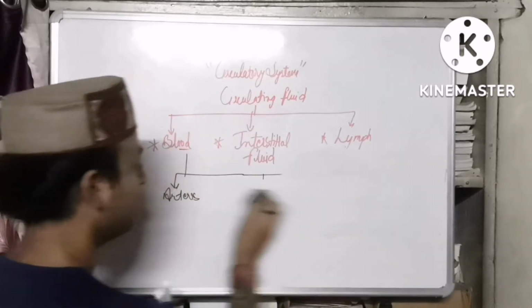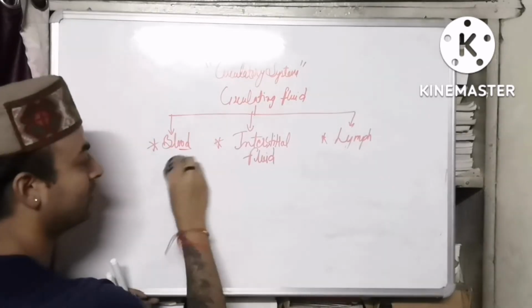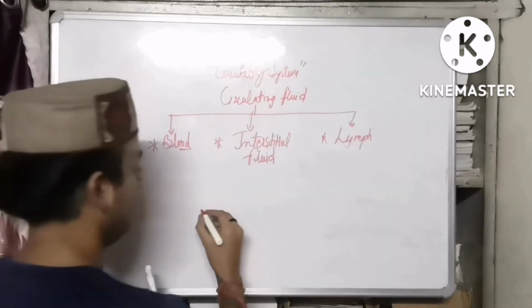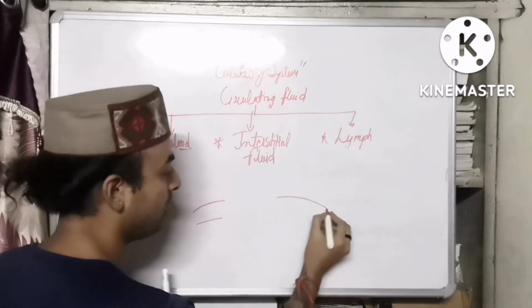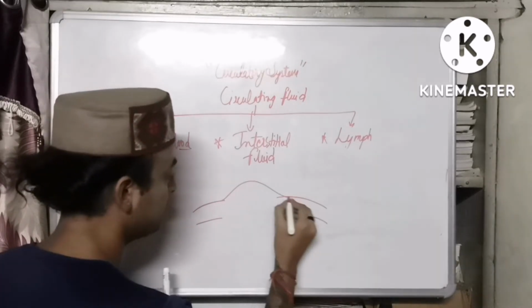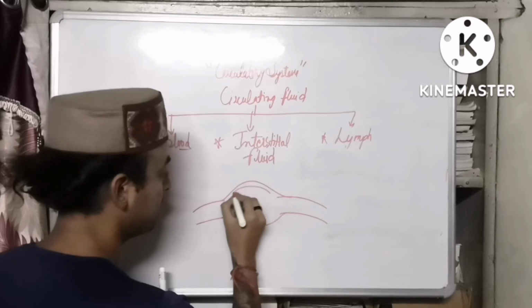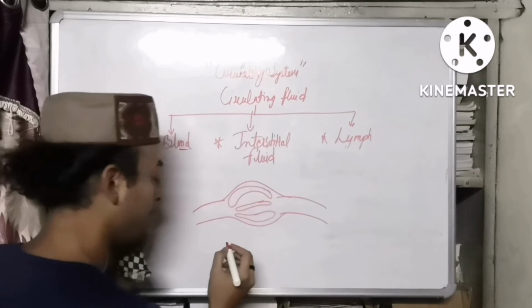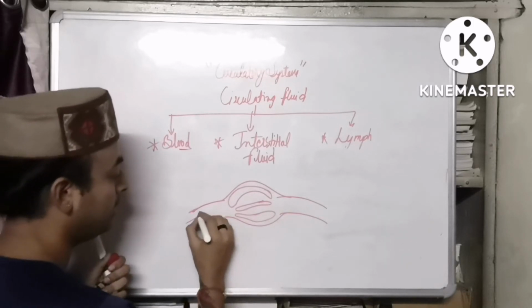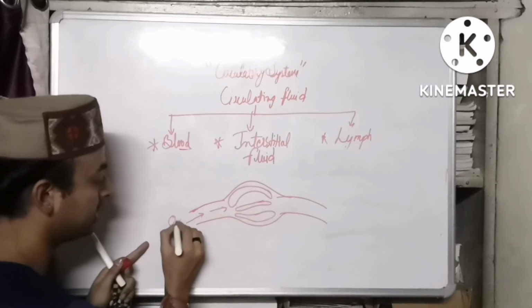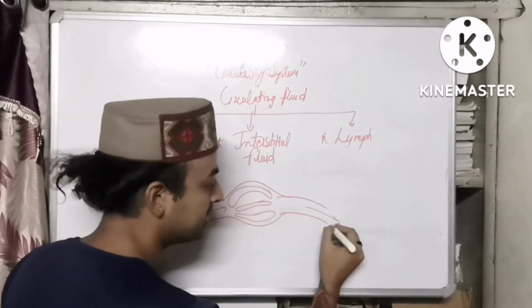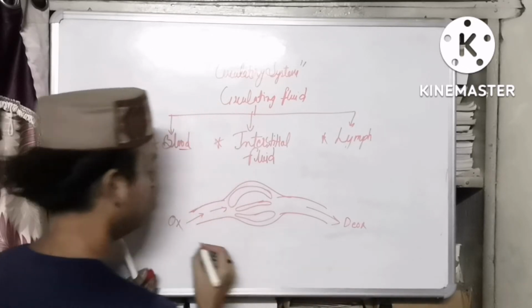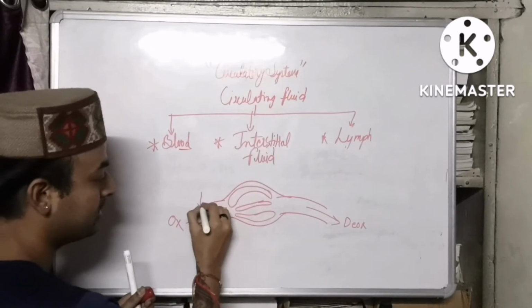I'll show you a diagram which will explain the presence of the arteries, vein and the capillaries in just one diagram. See, this is a vessel. This is also a vessel. Here it is a network. This network contains different tubules inside it. Here the blood is coming. Oxygenated blood is here. From here the blood is leaving the system. Deoxygenated blood is here. So this is known as this vessel.